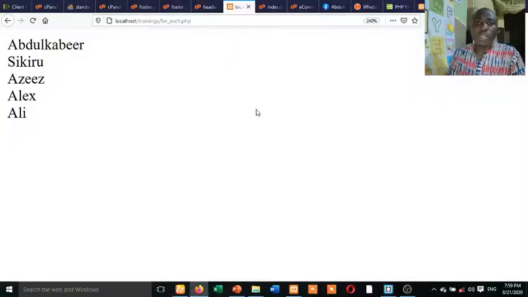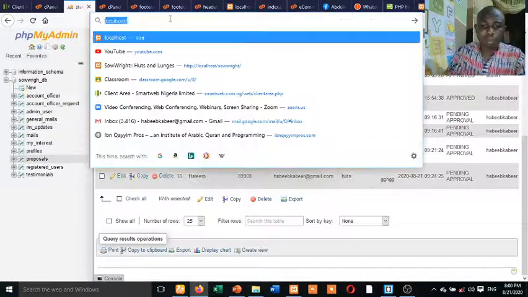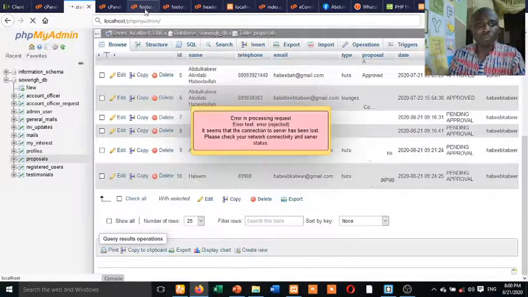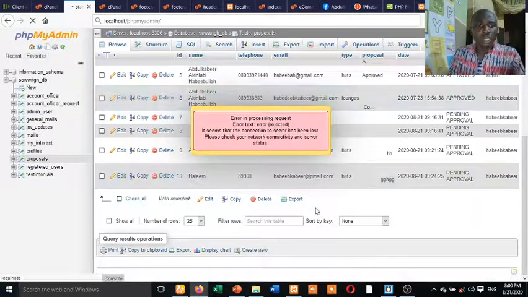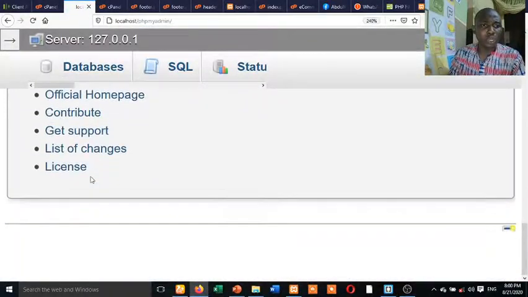Let me show you one of what we did those days when we were treating. I think I should have it here. I think it's school. Okay, this is an online database. Sorry, localhost phpMyAdmin. I want to show you all those data we've been using initially. Okay, I think we were using this school.